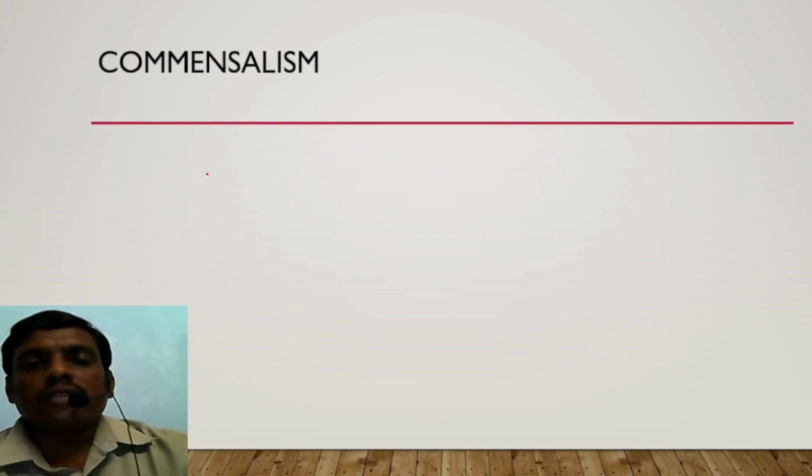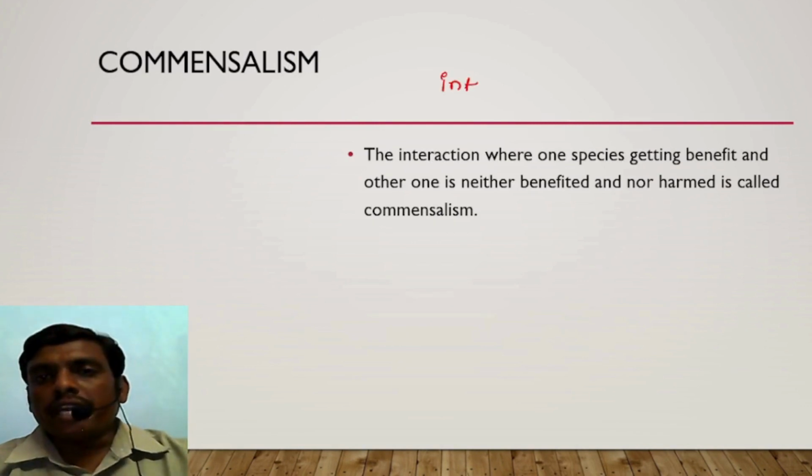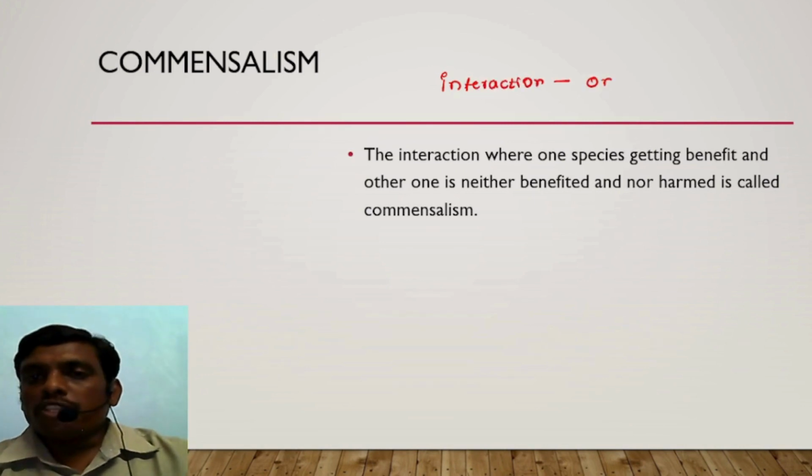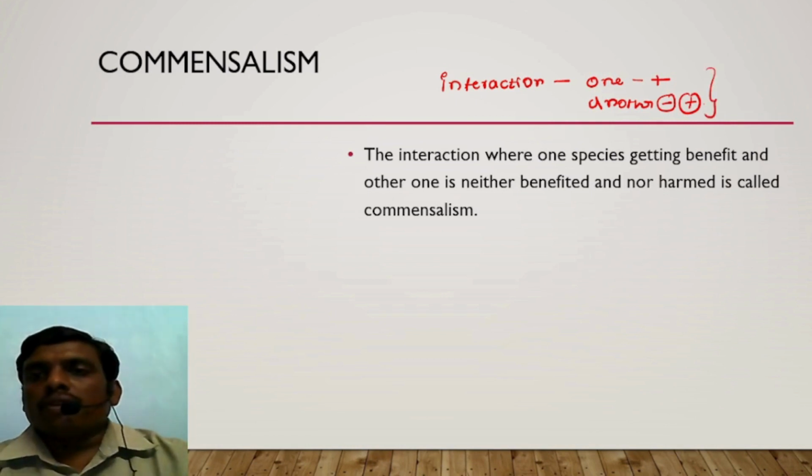Continuation. What is commensalism? Commensalism is a kind of interaction where one species is benefited, whereas the other species is neither benefited nor harmed. Such a relation is called commensalism. Benefit is indicated by plus, and neither benefit nor harm, or harmful effects, are indicated by minus.